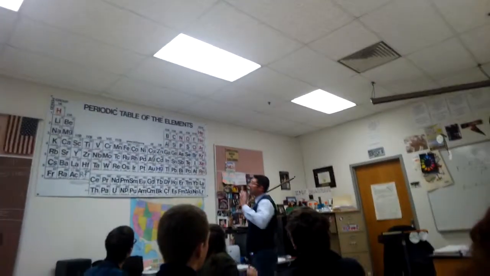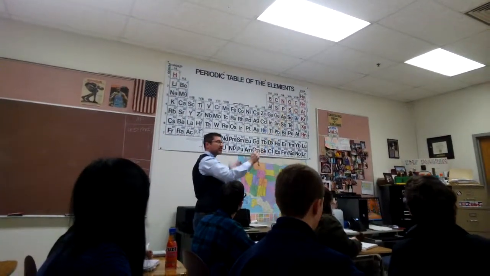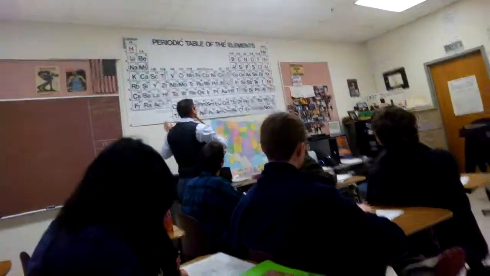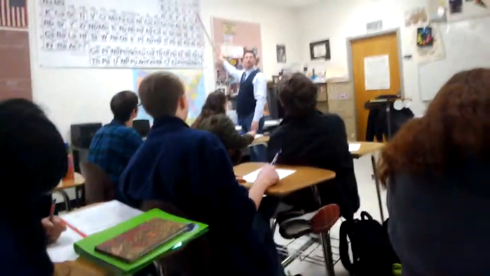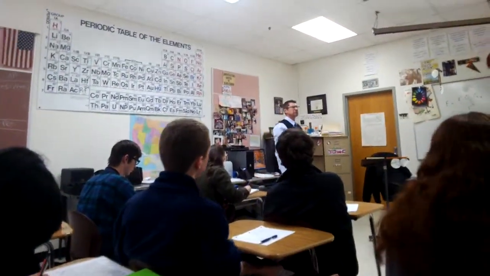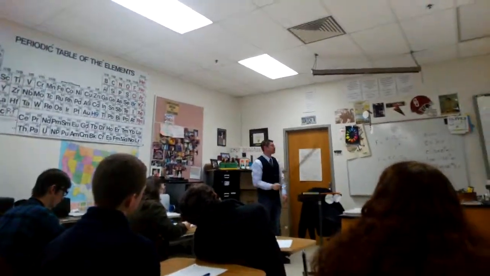Okay? Everything else, for the most part, increases going this way and up. Atomic radius is the only thing that goes this way and down. Everything else, like ionization energy, I'd write down ionization energy, which is the energy needed to remove an electron. That increases going this way and up. Why does it increase going this way? I just said it, people. Electronegativity. There's more protons. As I go this way, there's more protons, which means this value goes up, which means my Coulombic force of attraction goes up.